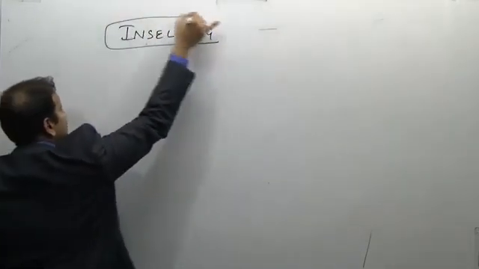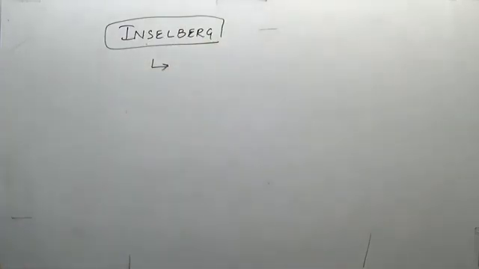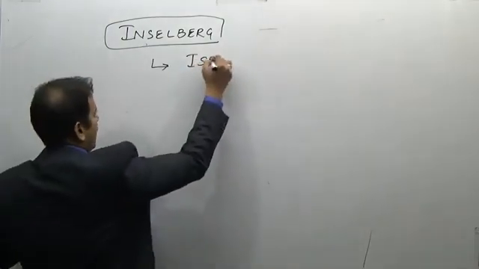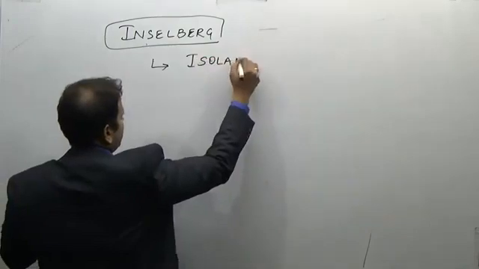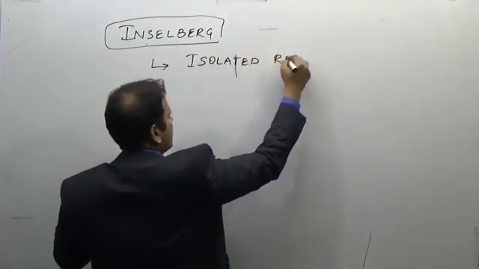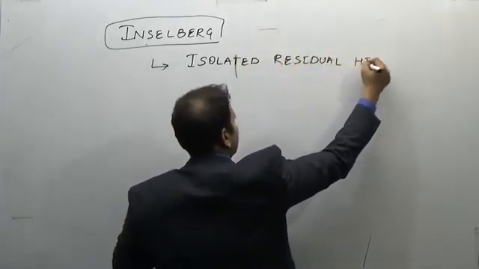So an Inselberg is flat, it is rounded. It is an isolated residual hill.